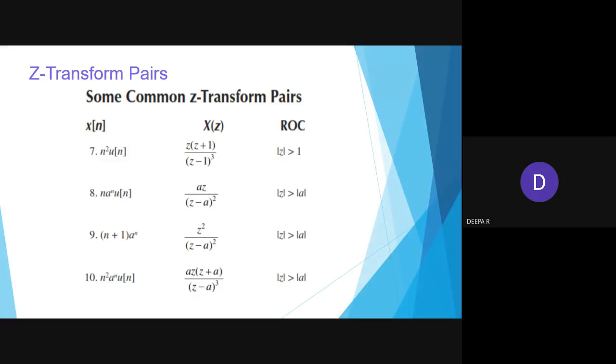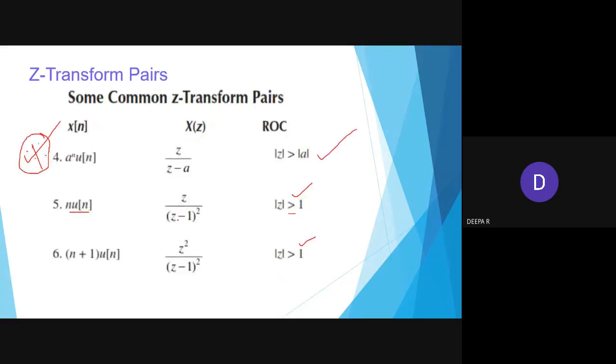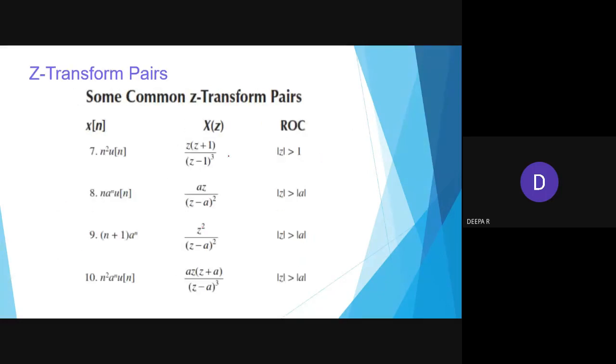Okay. So n square, z into... n into u power n is n z minus 1 the whole square. So again here it is z into z plus 1 divided by z minus 1. So these are the basic terms. Wherever this u of n comes, definitely it is greater. You check it. If it is a power n u of n.